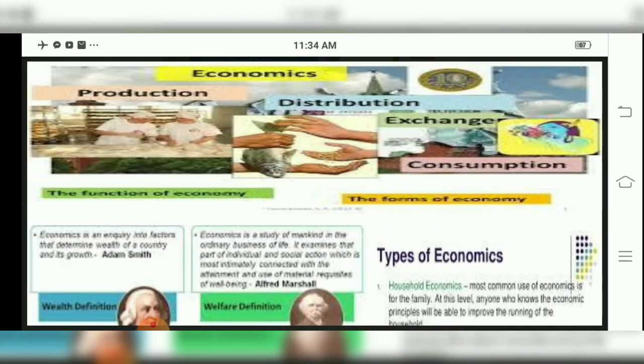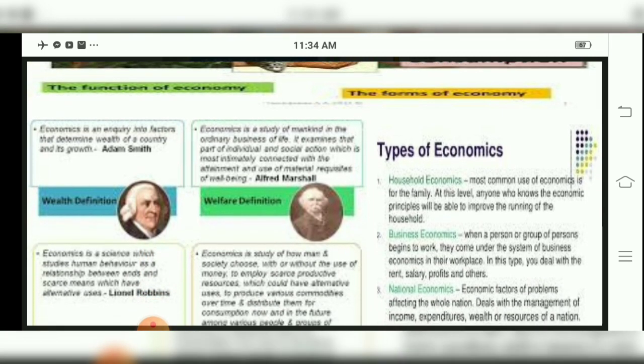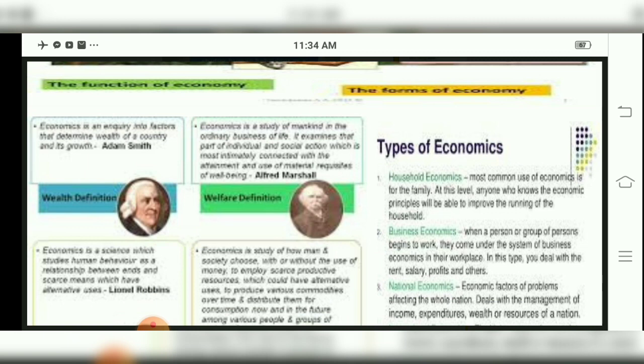So we studied the scarcity definition, the wealth definition and the welfare definition of economics, children. There are various definitions. Economics is related to production, consumption, distribution of goods and services, and exchange. This is all economics is related to. Professor Adam Smith gave the wealth definition. We'll repeat that again: economics is an inquiry into the factors that determine the wealth of a country and its growth. This is by Professor Adam Smith.